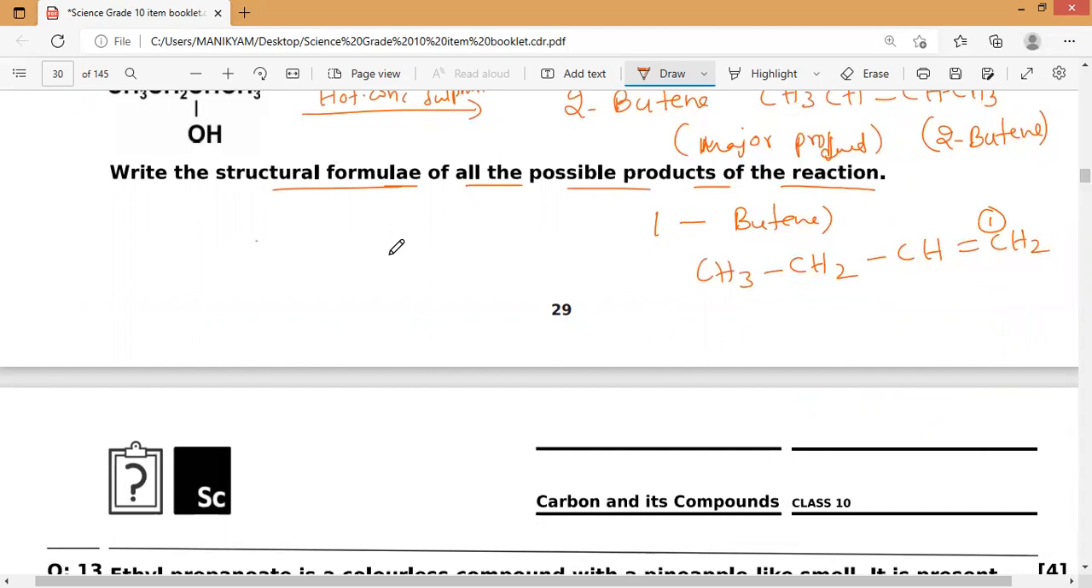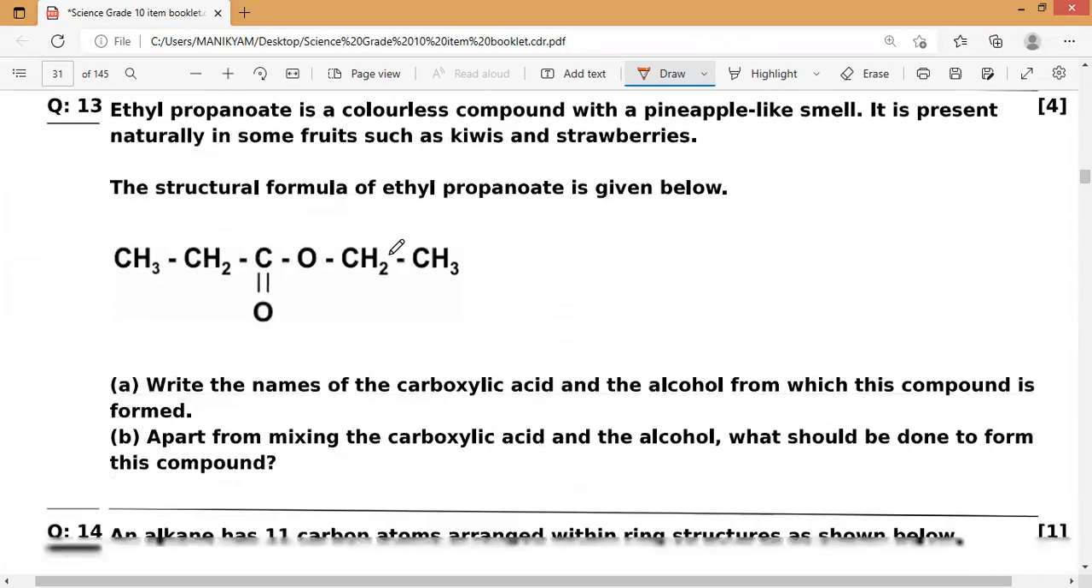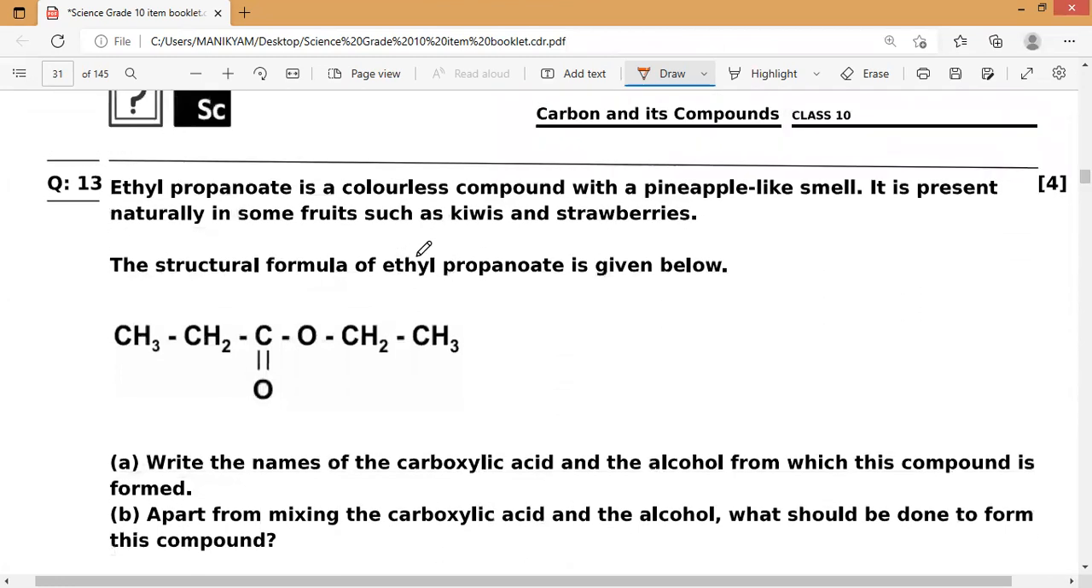Next, 13th question. Ethyl propanoate is a colorless compound with a pineapple-like smell. It is present naturally in some fruits such as kiwi as well as strawberries. Now, the structural formula of ethyl propanoate is given below. This is the structure of ethyl propanoate.